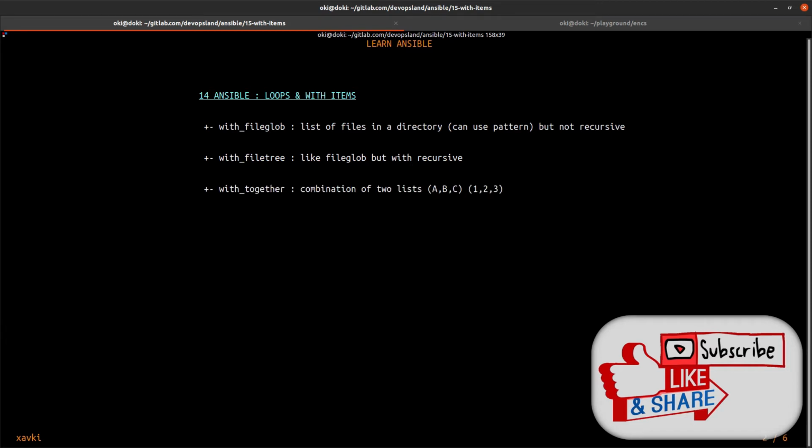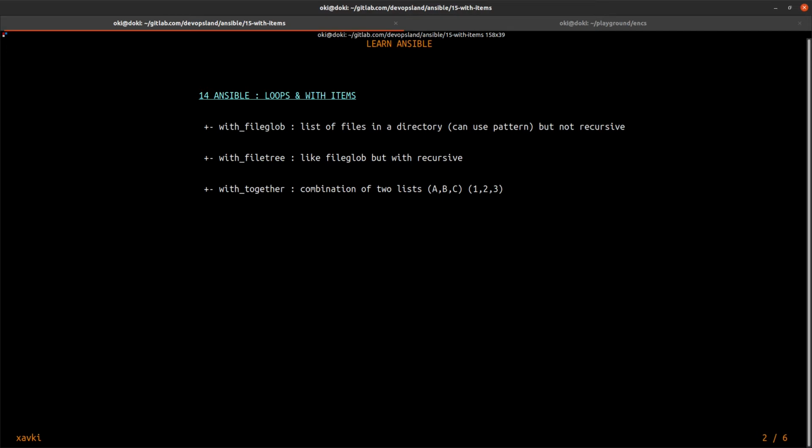And so you have with_together. With_together is when you have two lists and you want a combination of these two lists. For example, if you have one list A, B, C and another list 1, 2, 3, you can do a combination, and you have a single list: A1, A2, A3, B1, B2, B3, and C1, C2, C3.